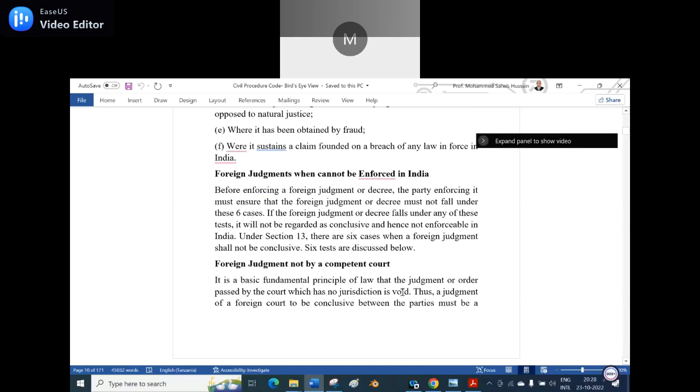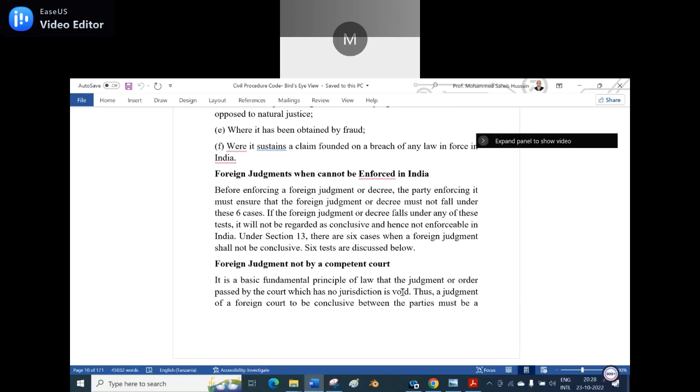Foreign judgment, when it cannot be enforced in India. Before enforcing a foreign judgment or decree, the party enforcing it must ensure that the foreign judgment or decree does not fall under these 6 cases. What are the 6 cases? A to F. Is it clear? Yes, sir. If a foreign judgment or decree falls under any of these tests, it will not be regarded as conclusive and hence not enforceable in India.